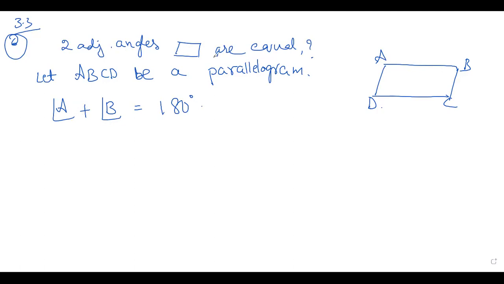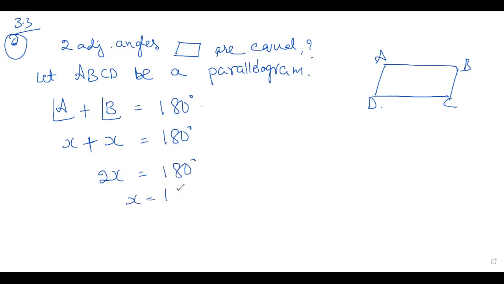So they are saying two adjacent angles are equal. If you write it as x plus x, or you can write a plus a because a is equal to b, or you can take x, no problem. 180 degree. x plus x, that is 2x.